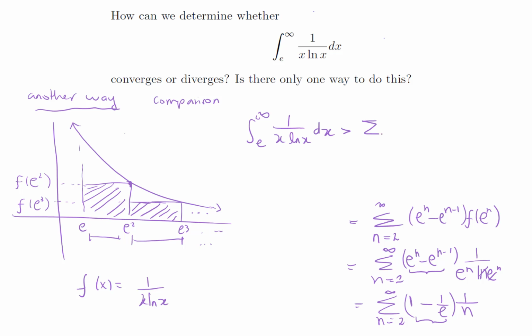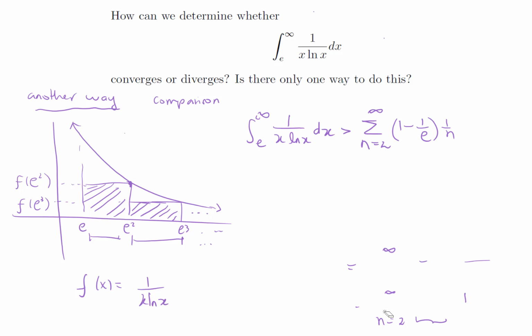The summation from 2 to infinity of 1 minus 1 over e, times 1 over n. And the constant 1 minus 1 over e can be pulled out to get 1 minus 1 over e times the summation from 2 to infinity of 1 over n.